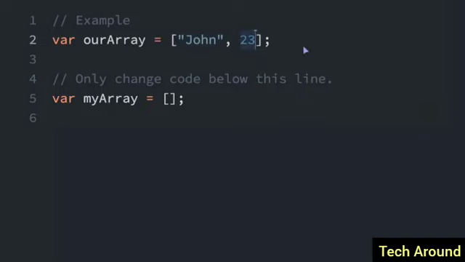And the elements can be any data type. You can see here we have a string and a number, but you can also use arrays or floating point numbers or really any sort of other data type in your array. So let's see another example. So let's do myArray Quincy, and then for a number, we'll do 1 because Quincy is number 1.